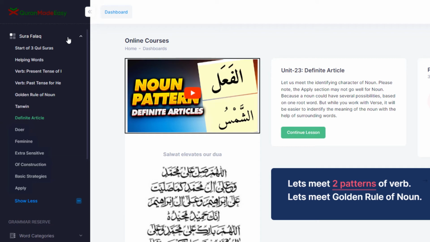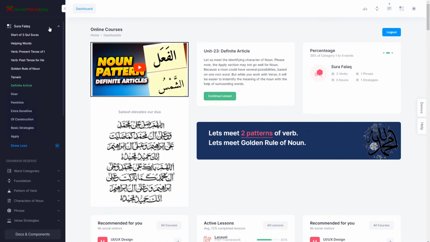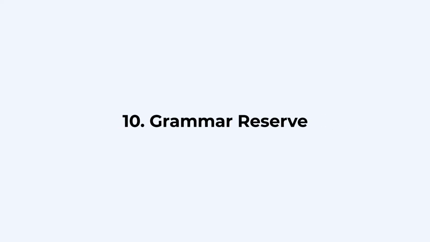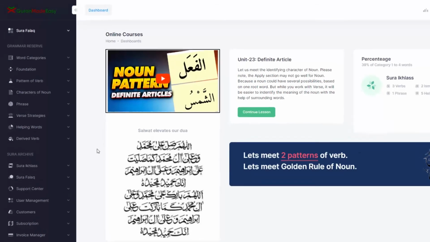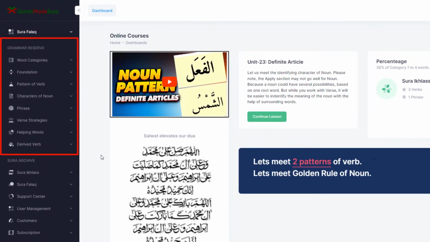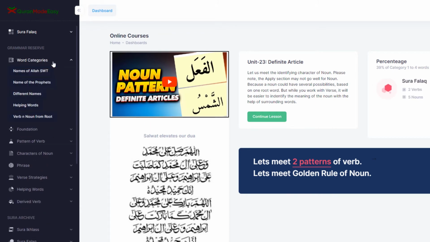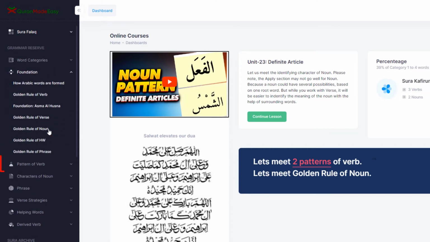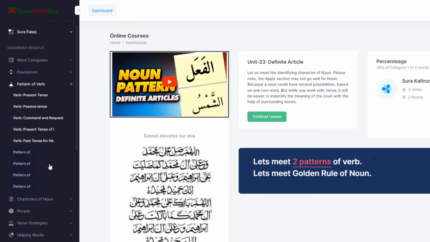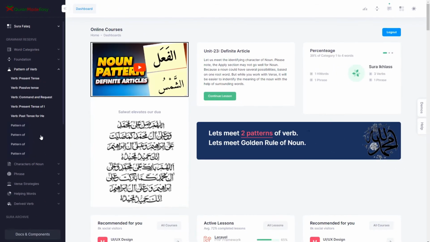If you want to visit the old surah, you can always find these at Surah Archive. Number 10. Grammar Reserve. Repeating, as we visit each surah, we will know items about grammar elements. These items can be accessed individually from the Grammar Reserve. Category of words contains the link for 5 categories of word. Foundation contains the links for golden rules. Pattern of verb lists all the verb patterns in one place.